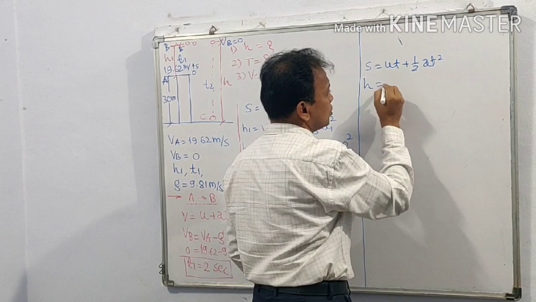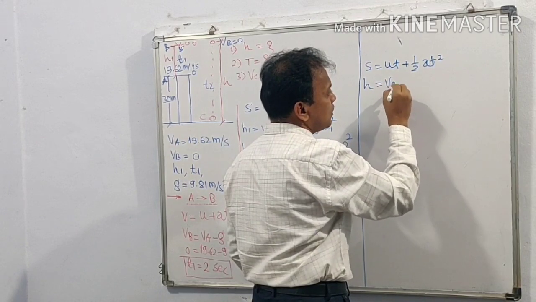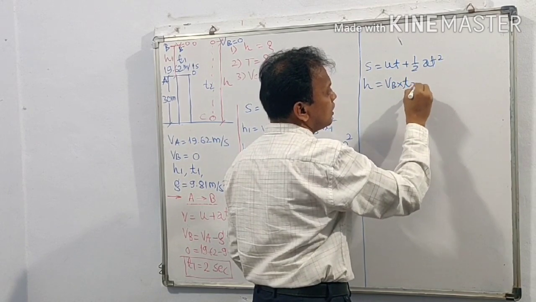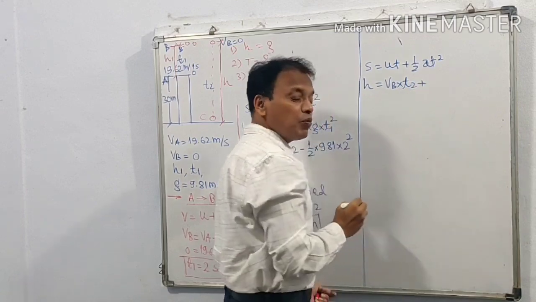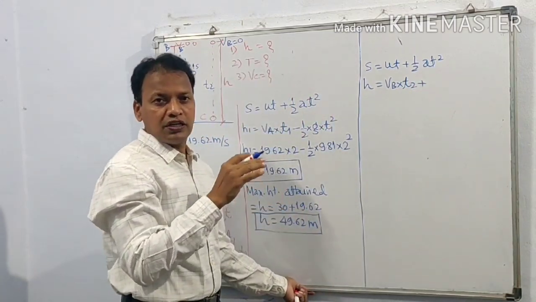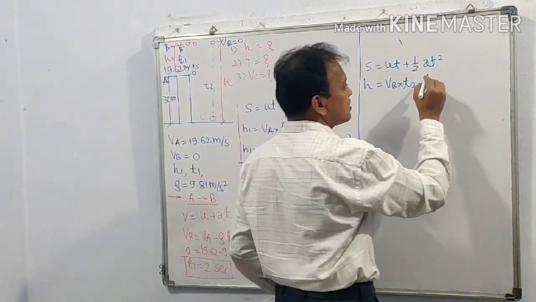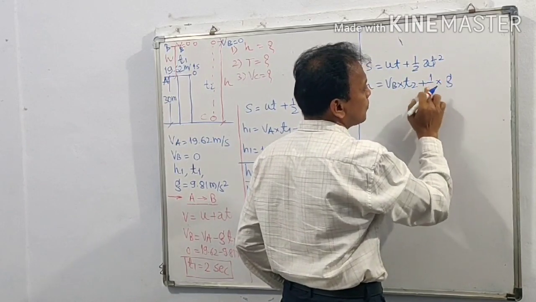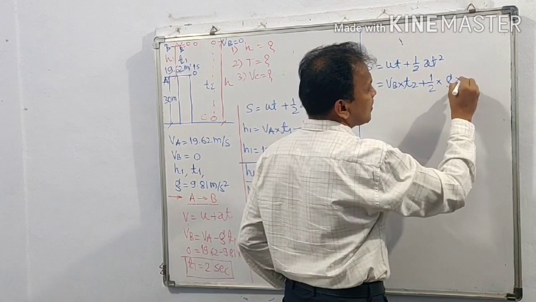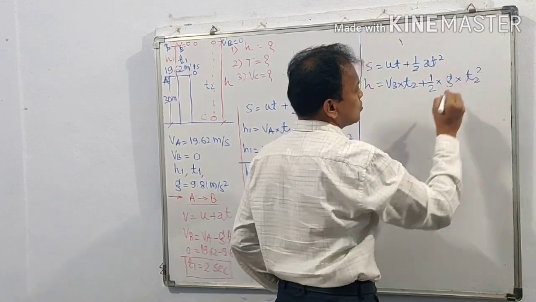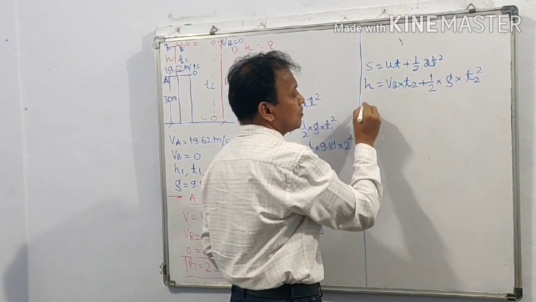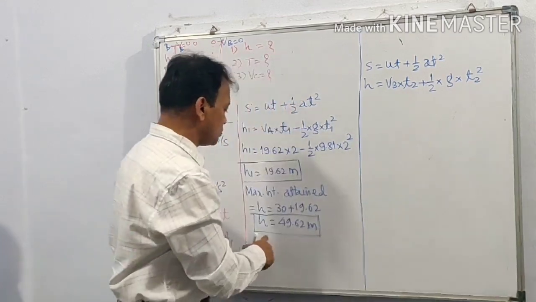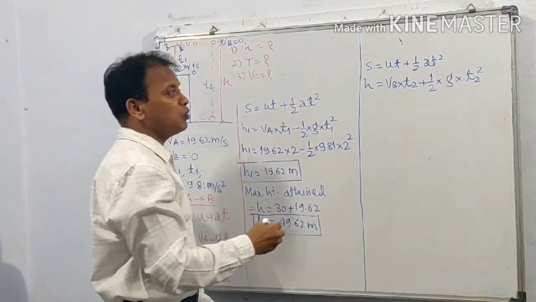So this is equal to Vb into t2 plus, now motion is downward, so positive sign, 1/2 into g into t2 square. We know h we have determined, that is 49.62.